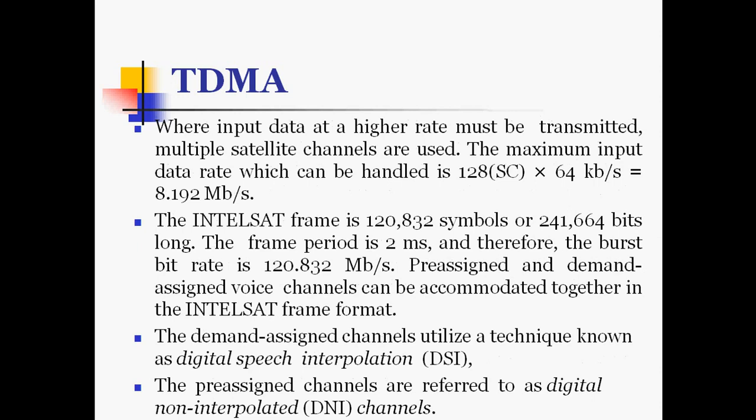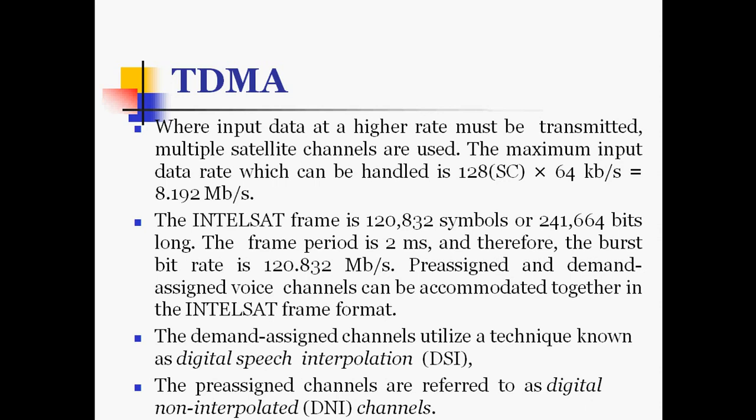Where input data at a higher rate must be transmitted, multiple satellite channels are used. The maximum input data rate which can be handled is 128 satellite channels times 64 kbps.